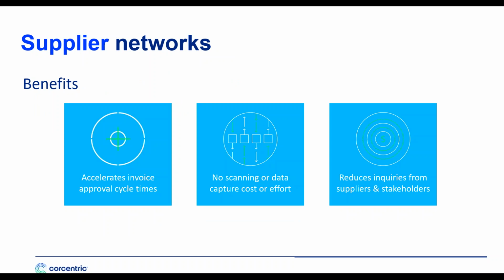Supplier networks offer a number of benefits compared to those paper-based and semi-automated environments you might be operating on. It accelerates invoice approval cycle times. Invoices are submitted instantly, validated instantly, and processed fast. There's no scanning or data capture cost or effort. Now, we know that not all invoices are going to necessarily go through a supplier network, but for those that do, the cost is going to be negligible compared to a paper-based or semi-automated environment.